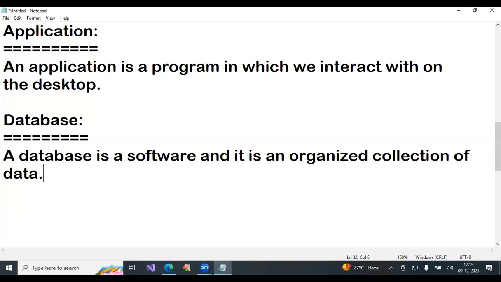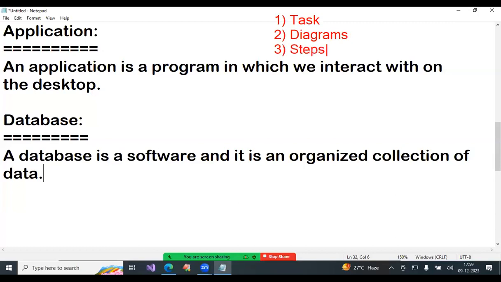Yesterday I told you about learning advanced Java. First step, the task. One task I'll give every day. For that task, next, diagrams. Sometimes one diagram, sometimes two diagrams, as required. Third, next steps, the order: what we have to do first, second, third, fourth. After that, the API, application programming interface. These four I myself will explain.